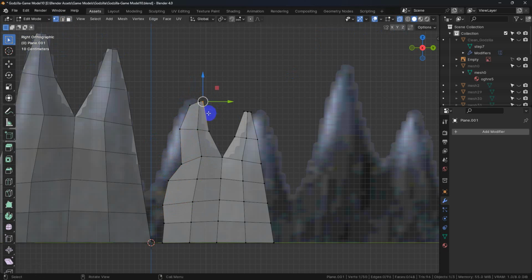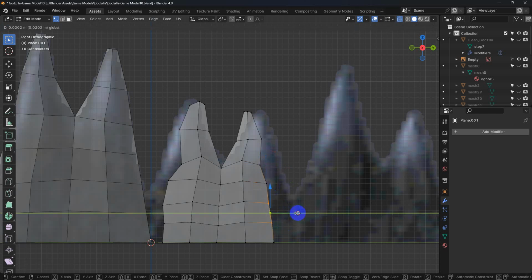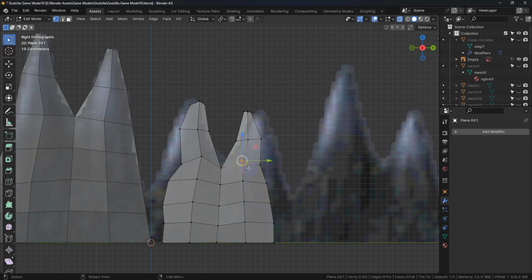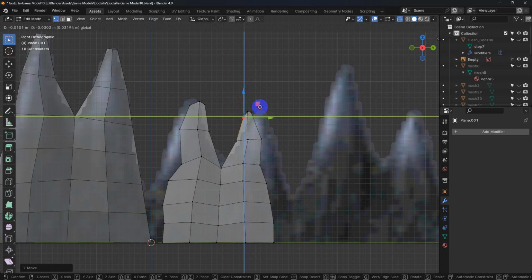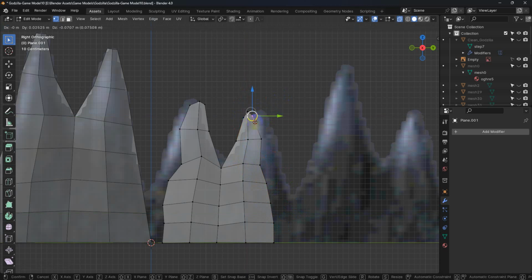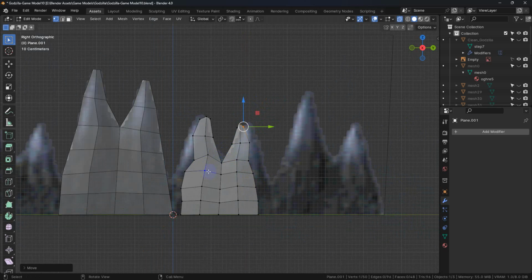I just want it to have a little bit different look. I'm going to pull this down a little bit more. Maybe shift these down a little bit. And again, a lot of this stuff will come in when we start sculpting. So I don't want to get too crazy with stuff. I just want it to have a little bit of difference in the way that it looks. So I'm going to go with something like this. And I think that's good enough.